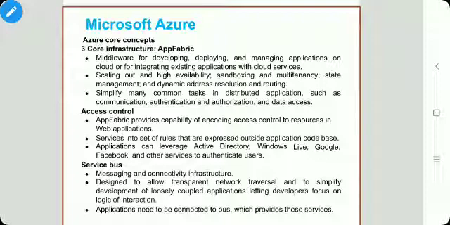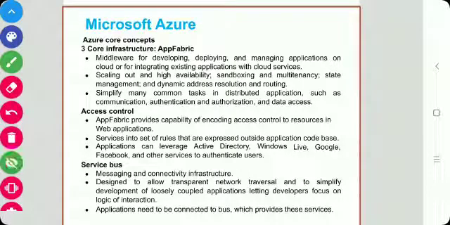The middleware offers a collection of services that simplify many of the common tasks in distributed applications, like communication, authentication, authorization and data access. It provides three facilities: access control, service bus and Azure cache. So what is access control?